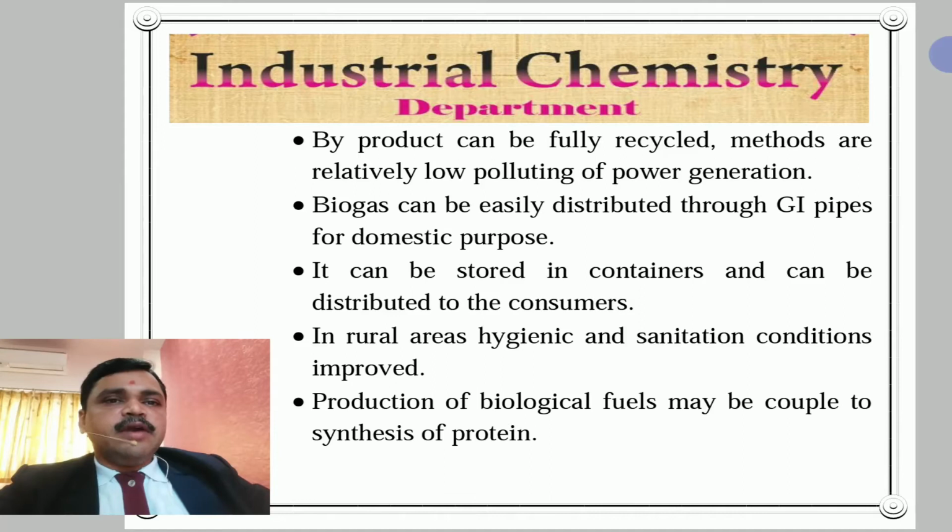Next, biogas can be easily distributed through GI pipes, galvanized iron, for domestic purposes. It is very important. It can be stored in containers and distributed to the consumers. It is easily distributed to consumers.